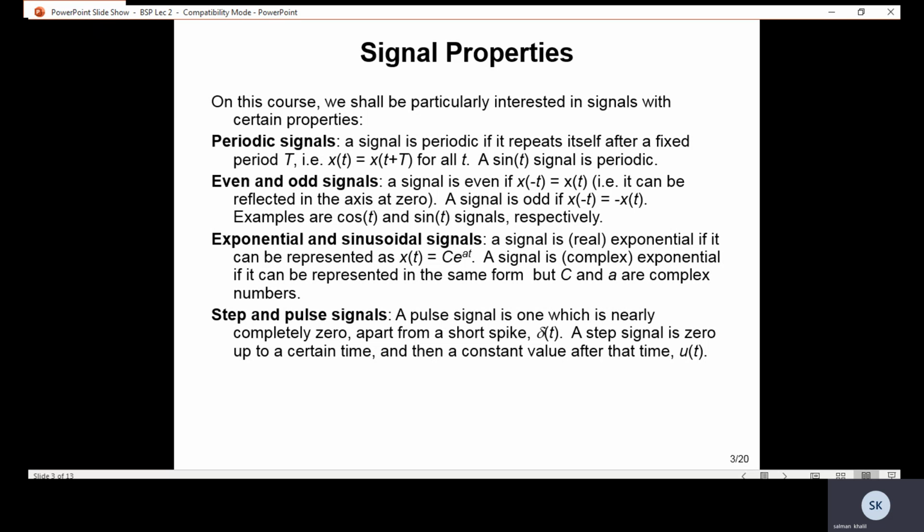A pulse signal is one which is nearly completely zero apart from a short spike. A step signal is zero up to a certain time and then a constant value after that. Step and pulse signals are discrete signals, while exponential and sinusoidal, even and odd signals are continuous signals.